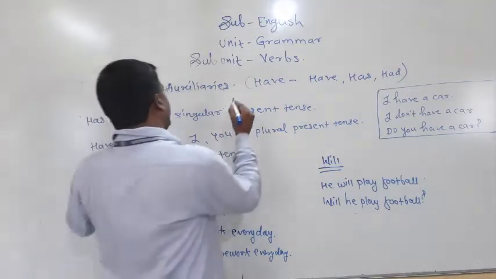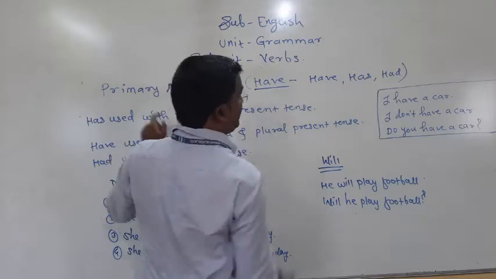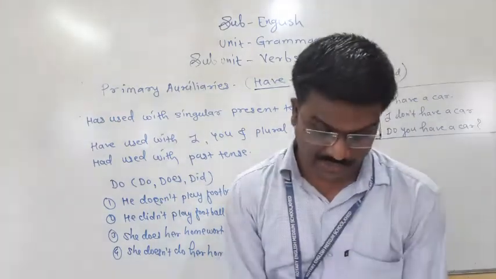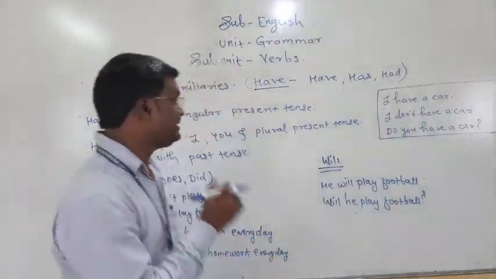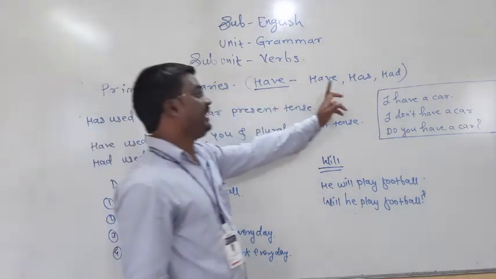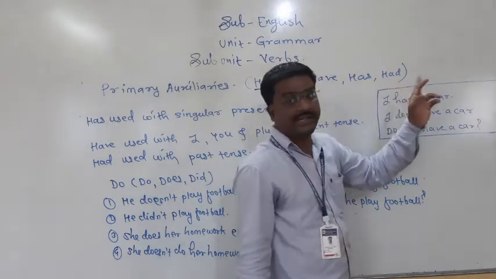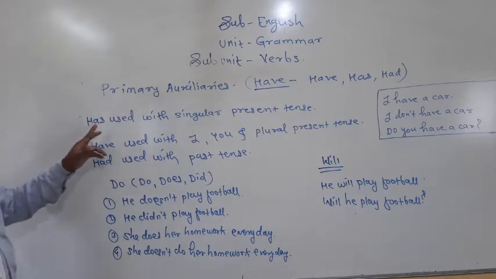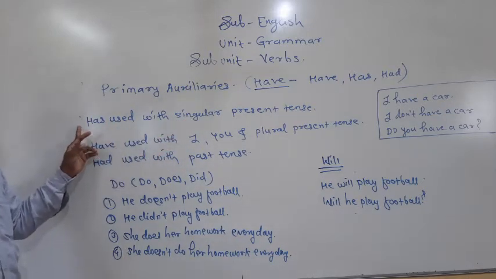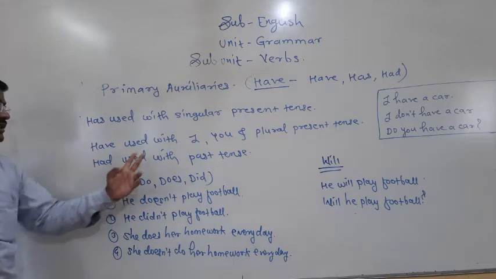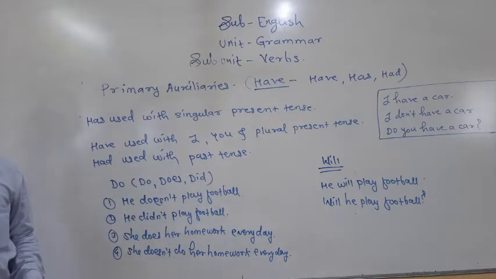Another primary auxiliary is have. To have, we can say these are in different types. See here, have, has and had. In them, have and has indicate present time and had indicates past time. Has we use with singular present tense. Had we use in past tense. I had done it. He had done it. Okay, it is a past action.